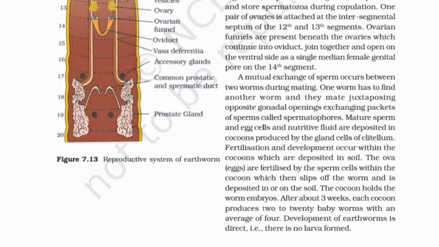The ova, eggs, are fertilized by the sperm cells within the cocoon, which then slips off the worm and is deposited in or on the soil. The cocoon holds the worm embryos. After about 3 weeks, each cocoon produces 2 to 20 baby worms with an average of 4. Development of earthworms is direct, i.e., there is no larva formed.